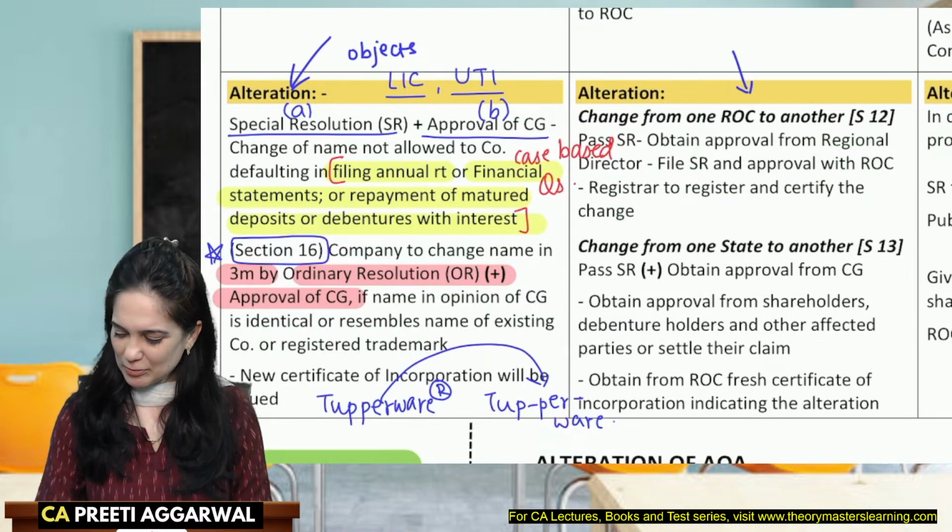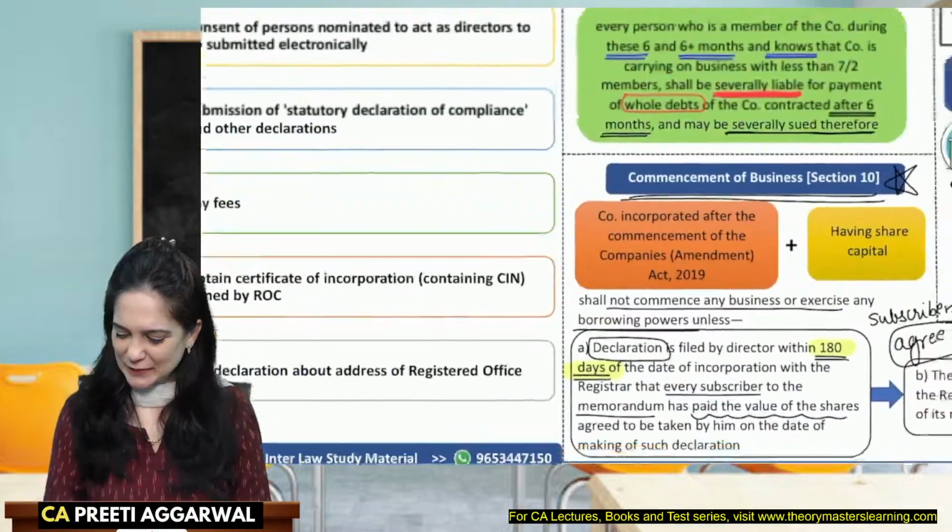Very good. So you have memorized section 10A.